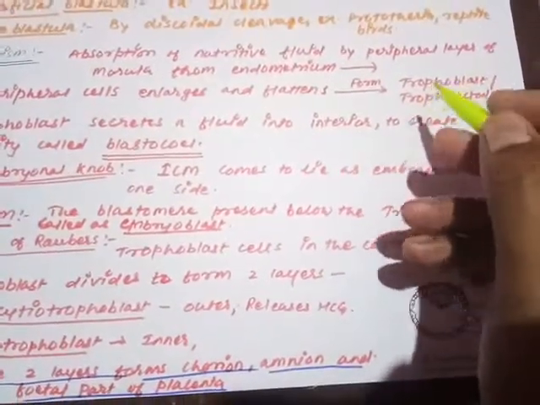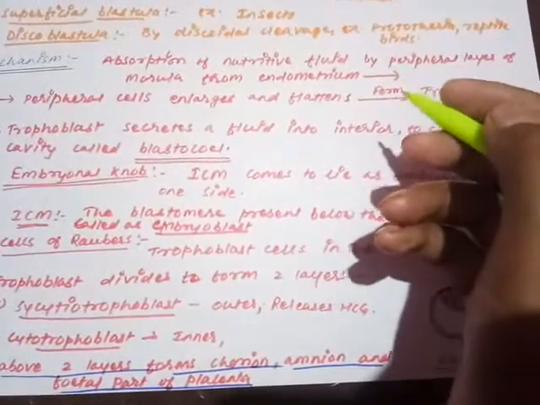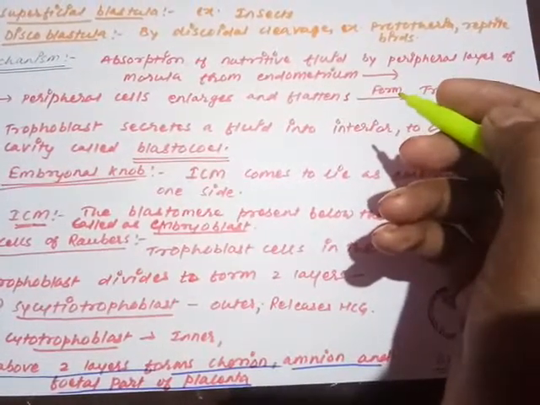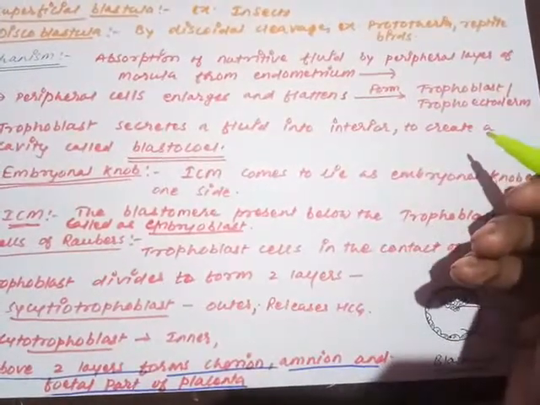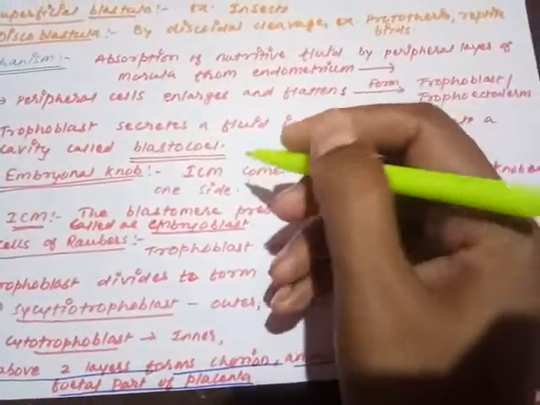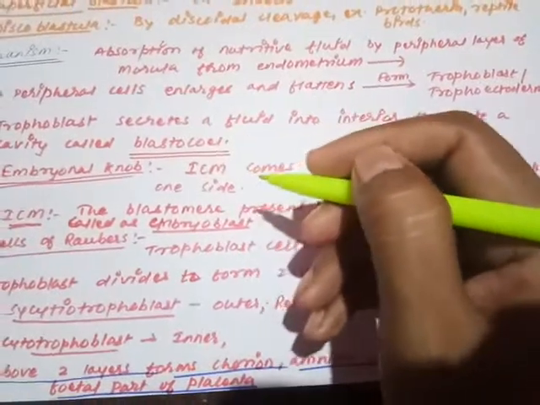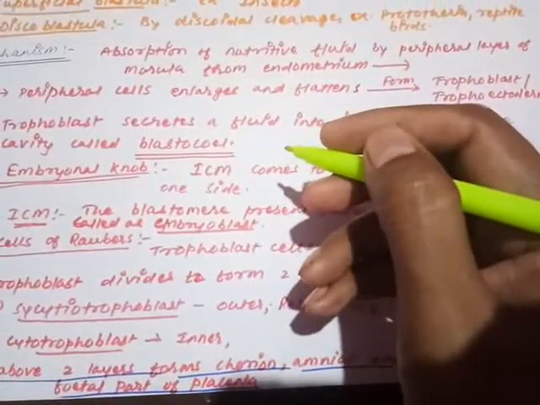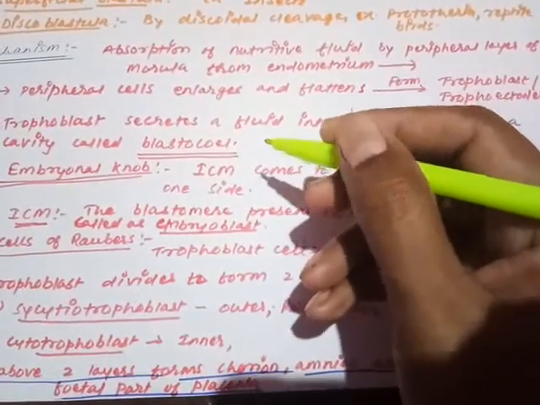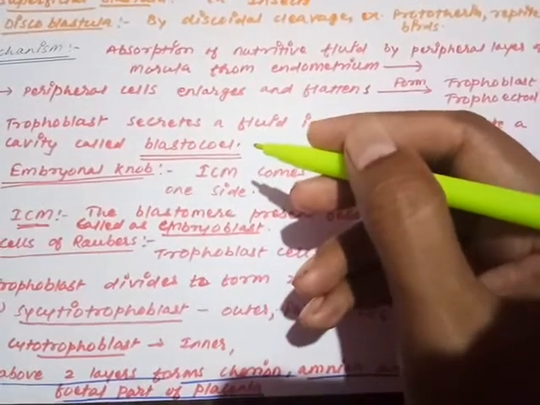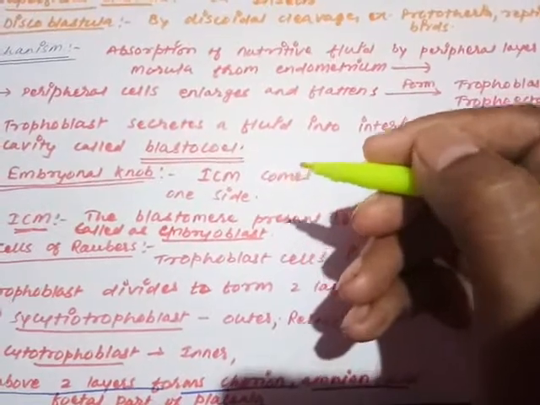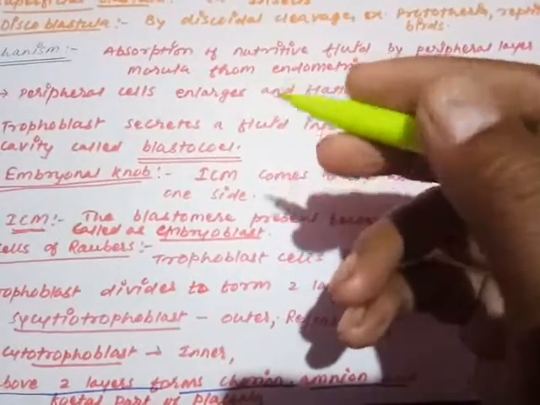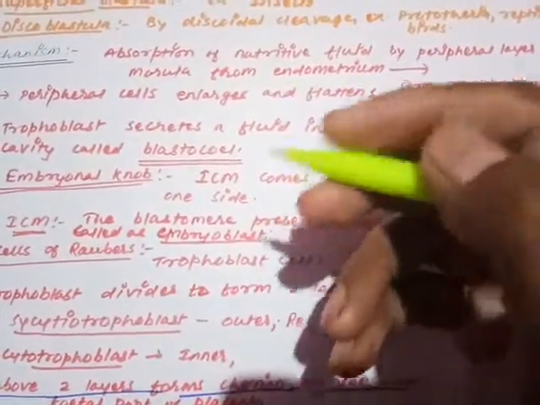So here what happens? The trophoblast is being produced. The peripheral layer of the morula cells, absorbing the nutrient, enlarge and flatten up. That's why they are called trophoblast or trophoectoderm. These trophoblasts are continuously drawing the nutritive fluid from the peripheral lining of the endometrium, that is, from the endometrium they are drawing the nutrition, and they keep pouring that fluid inside the morula, and due to the accumulation of the fluid, now what happens?